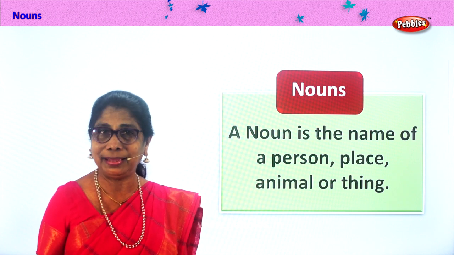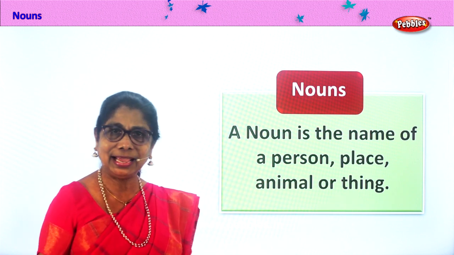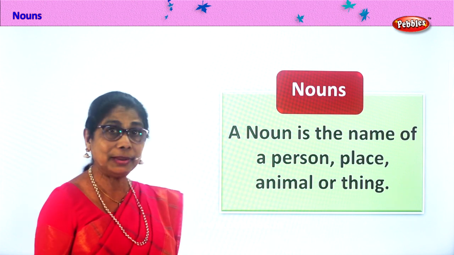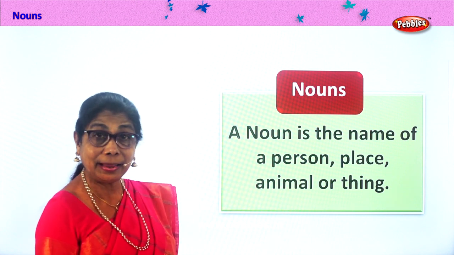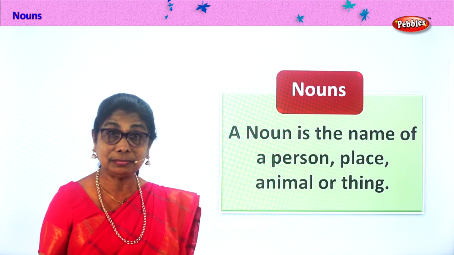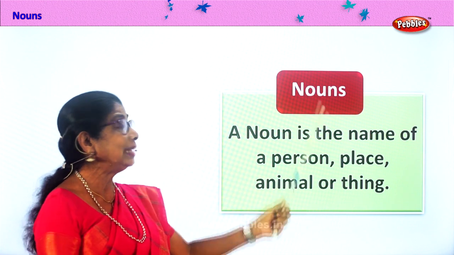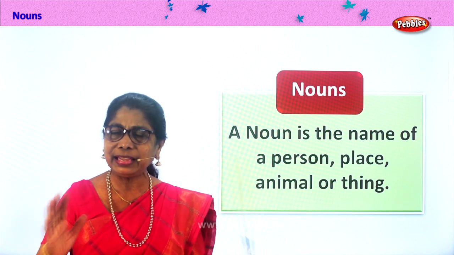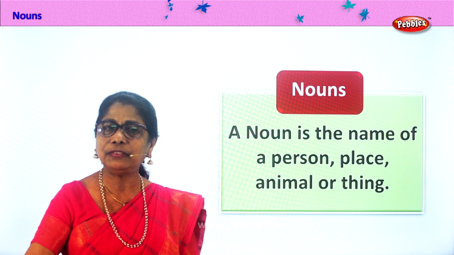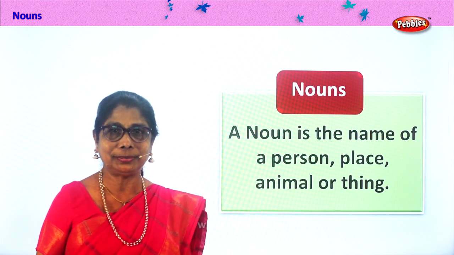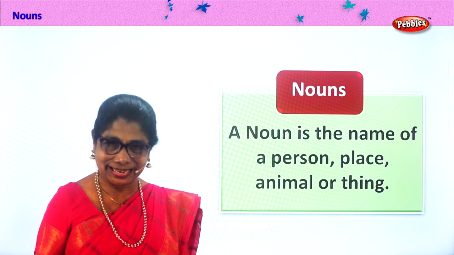Baby, any baby. Place, any place where you live. Yes? Animal, lots of animals you see. Big and small. Yes? Things, all things in the house. So that's a noun. Now in noun, we can divide the nouns to common and proper. Yes? Let's look at it.